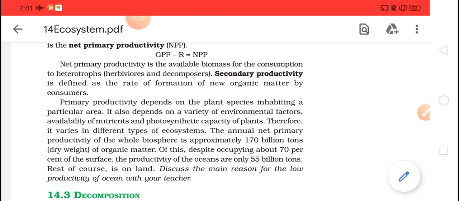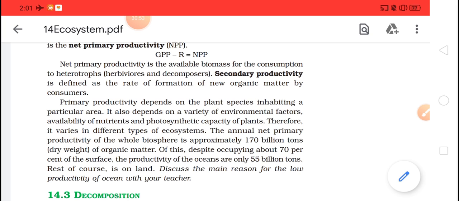This you know, no need to explain this. Therefore, it varies in different types of ecosystem. So there are many factors, environmental factors, the nutrients and the photosynthetic capacity, all directly affecting primary productivity.